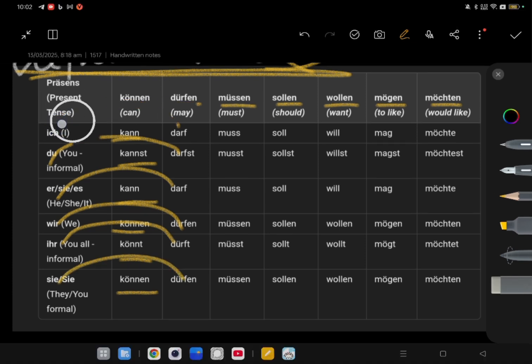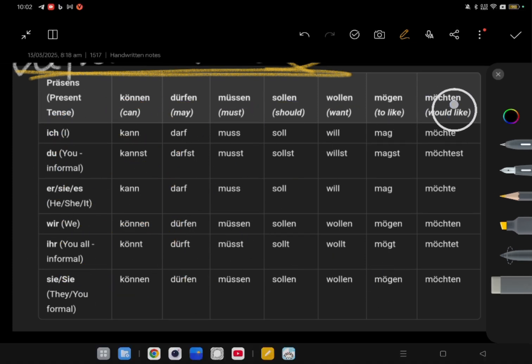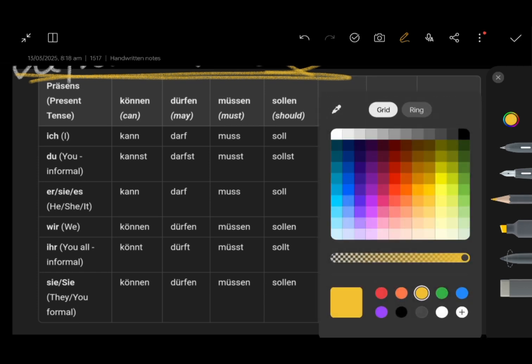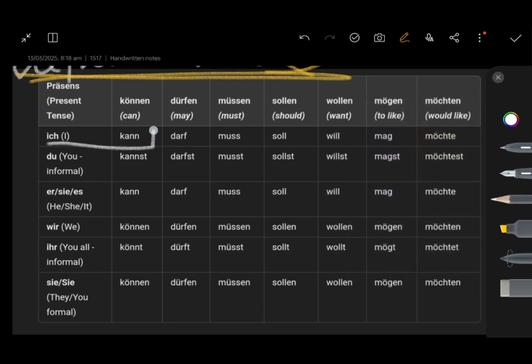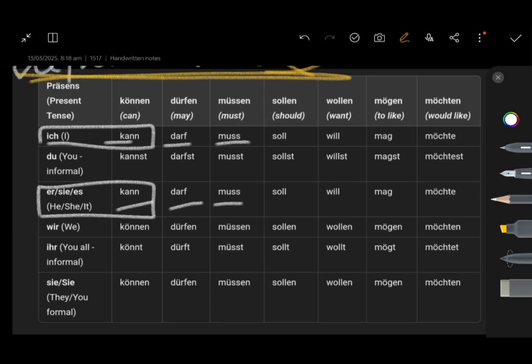What is one similarity you can notice among these? The ich form and er/sie/es form remain the same. This is really, really important. You have to conjugate both ich and er/sie/es forms in the same manner. Kann, kann. Darf, darf. Muss, muss. Again, müssen is when there's an umlaut, right? You call it müssen. But when there's no umlaut, it's just muss. Soll, will, mag, möchte. So that's the only difference. They both have the same conjugated form.